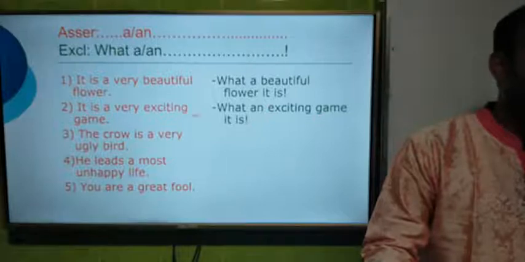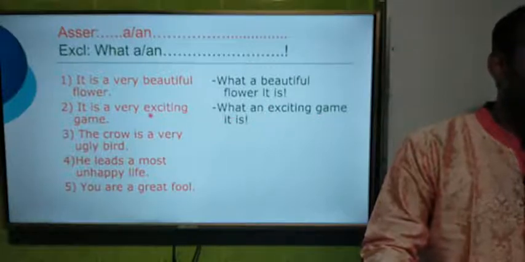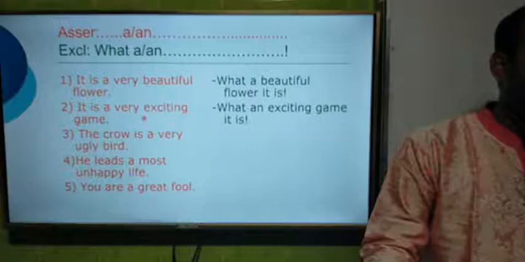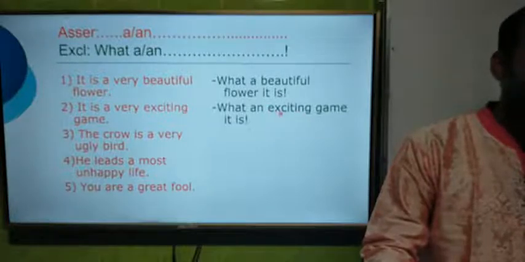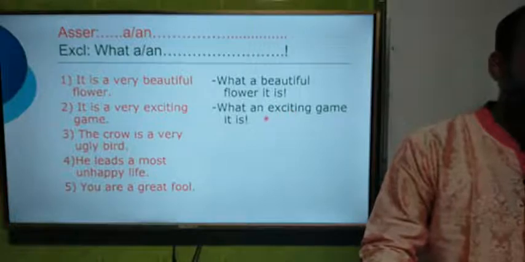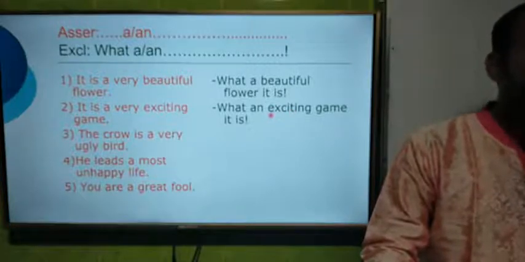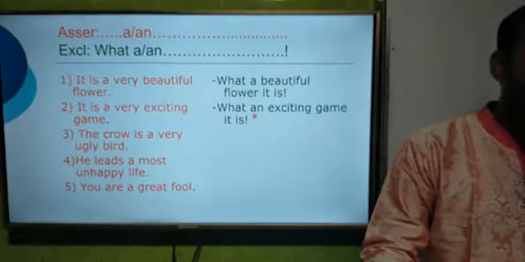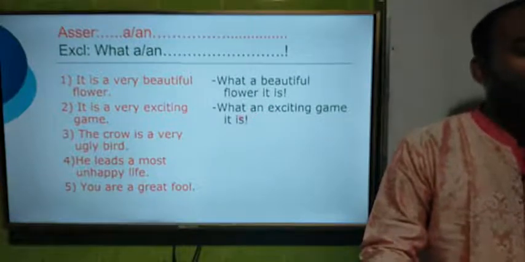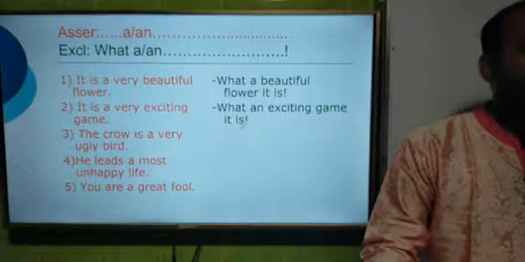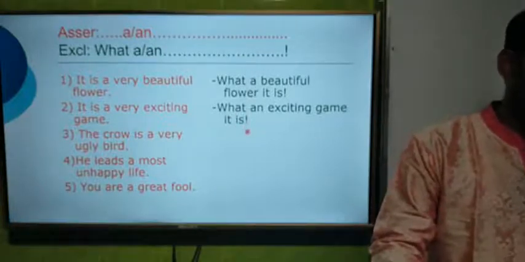We have to write down what at first, then the article A or N. As the word exciting starts with the vowel E, we have to use N according to the rules of article. What an exciting game it is. At last we have to use the verb and then the exclamation sign.